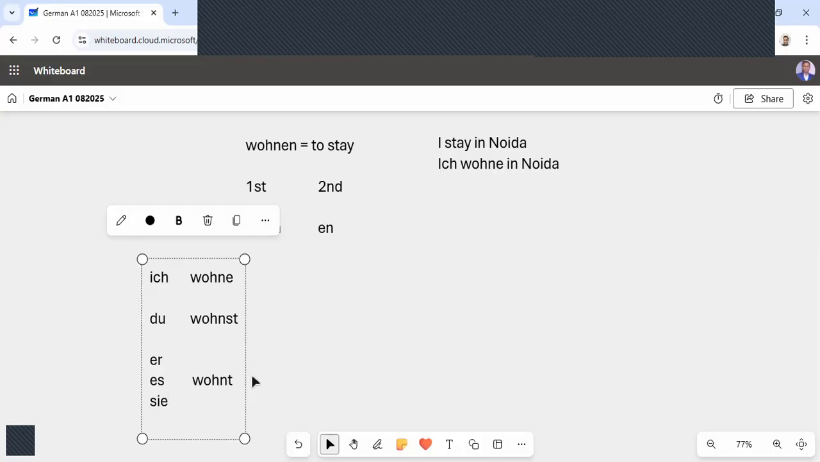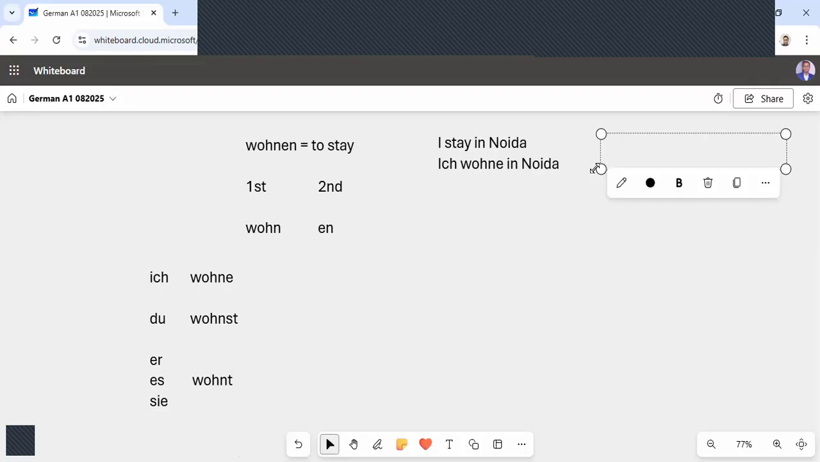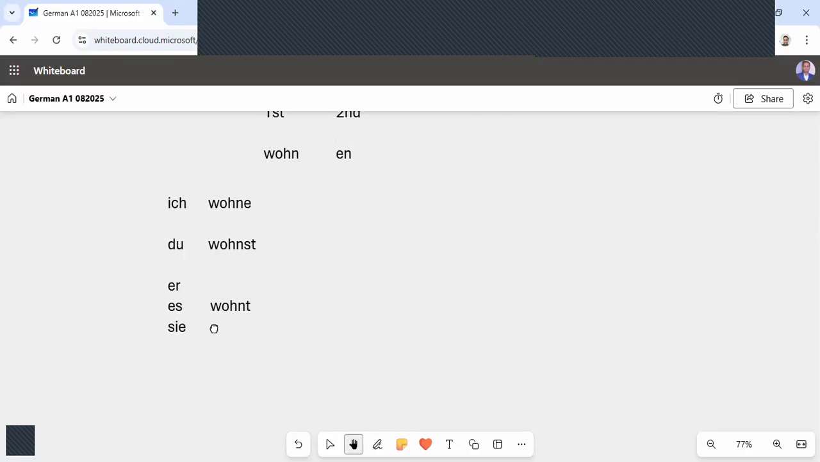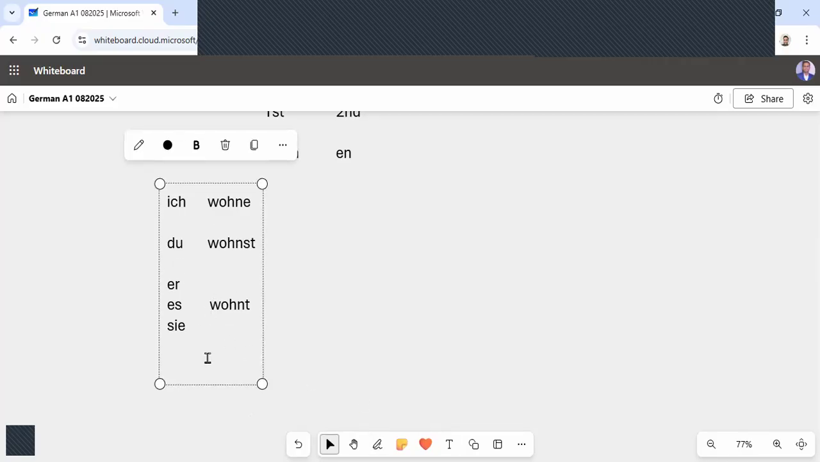Okay, this is the way you can frame a sentence. Like if you have to say you stay in Pune, and you is second person informal singular, then you will say it like this: du wohnst in Pune. You can say it like this: du wohnst in Pune. Okay, and now if you have to say Sie, which means second person formal singular.